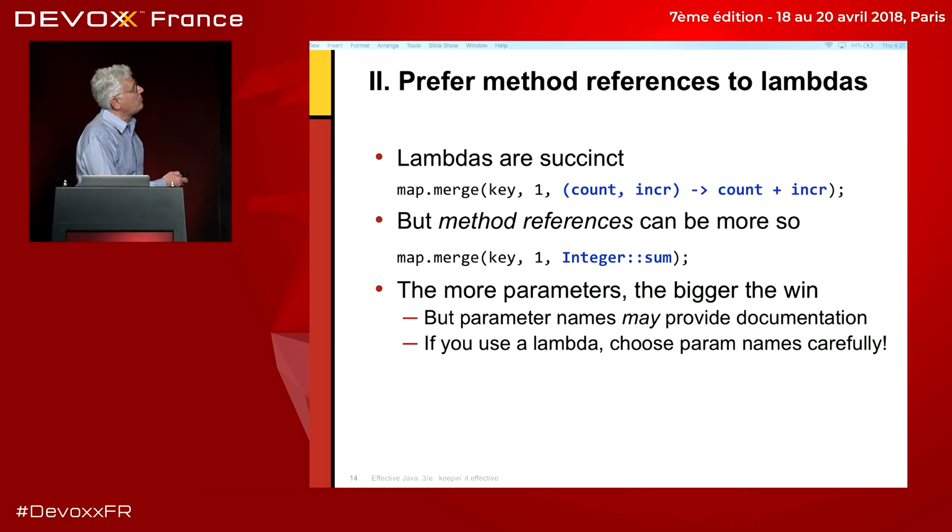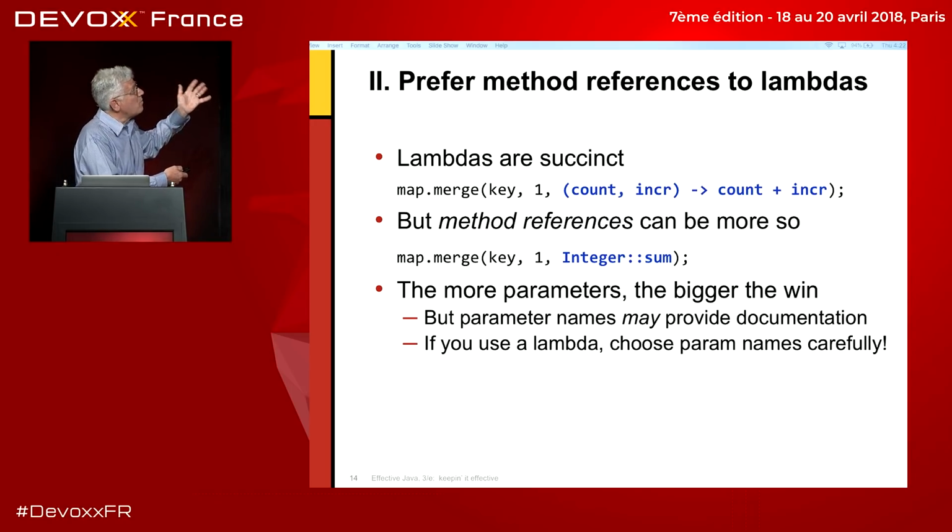So it's nice and it's powerful, but you can do even better using method references. Instead of having this little lambda here, if you just say Integer::sum, that's a reference to a pre-existing method called sum on the Integer class. And I would say that's arguably easier to read. Merge this map using sum on the values associated with each key and adding 1 to the value associated with each key. I didn't say precisely what that did, but I'm going to move on anyway, just because I'm short of time. Ask me afterwards if you want to know what this really does.